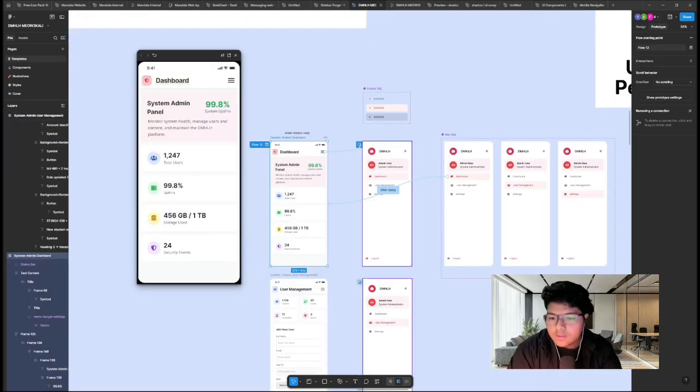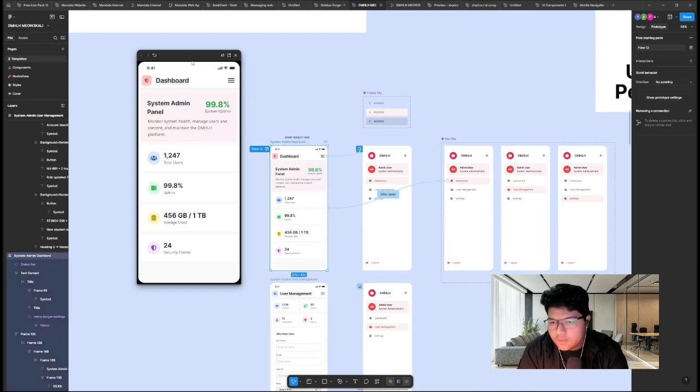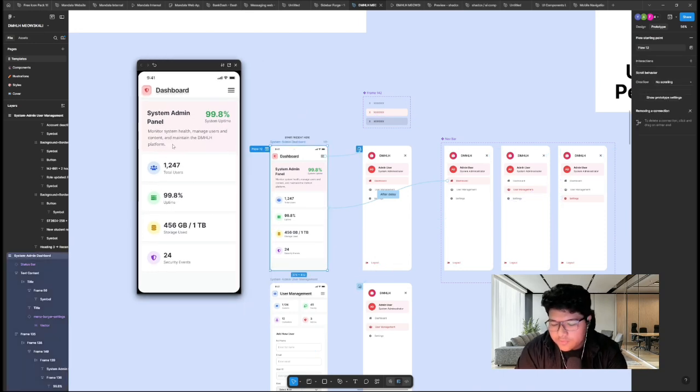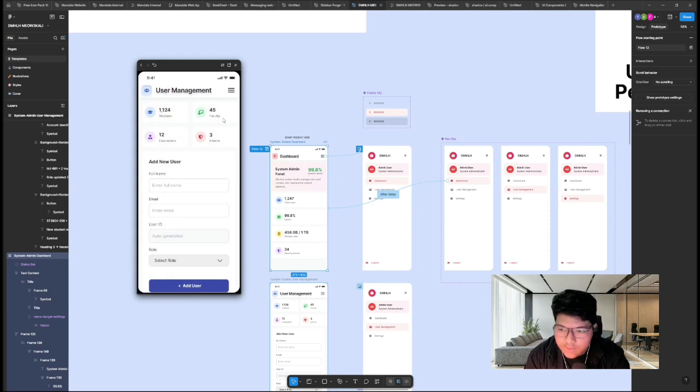Next is the admin role. First, the precondition, of course, is that the user needs to enter the admin credentials, and they will be redirected to the admin dashboard. In the admin dashboard, they can view summary cards: the total users in the platform, the uptime of the system, the storage used in the system, and the security events. They can also go to the user management page. It will show how many students, how many faculty, how many counselors, and how many admins.